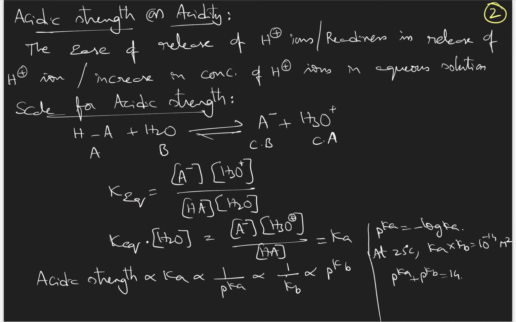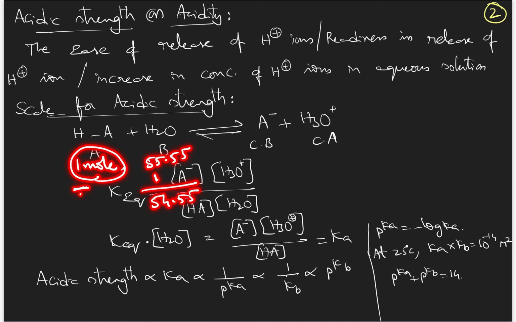But if you observe clearly, let us assume you have taken 1 mole of acid in 1 liter water. 1 liter water means 55.55 moles. Suppose if the entire 1 mole of acid is also dissociating, then how much water will be reacting? 1 mole will react with 1 mole. So the leftover will be 54.55 moles.